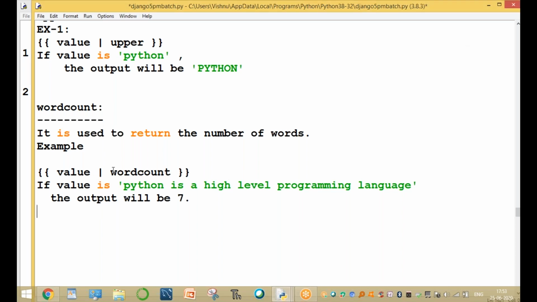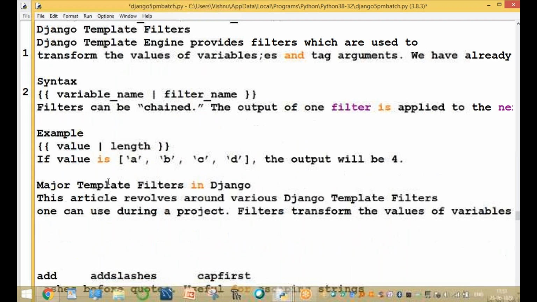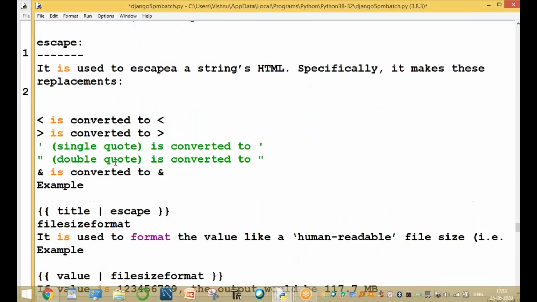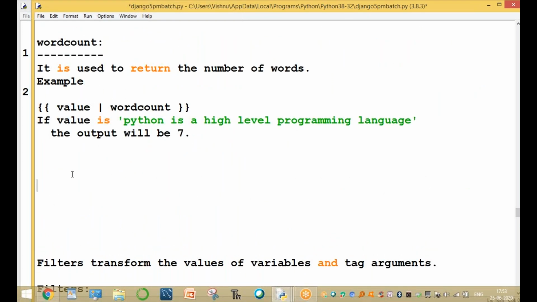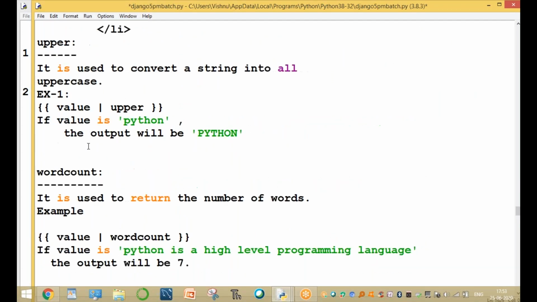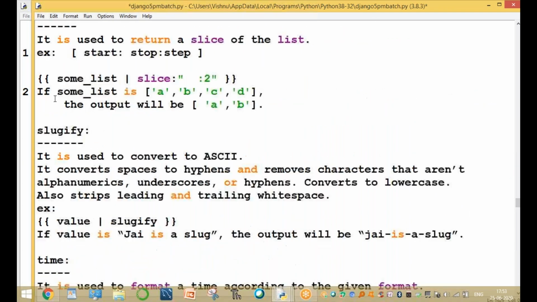These are the filters in DTL. Now the next one is the programs. I will explain later, not now. These are the programs, clear one by one. The last one is the word count. And after that, you can write the fourth point. What is the fourth point?